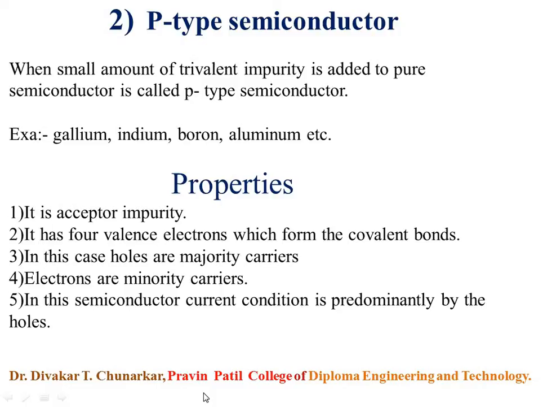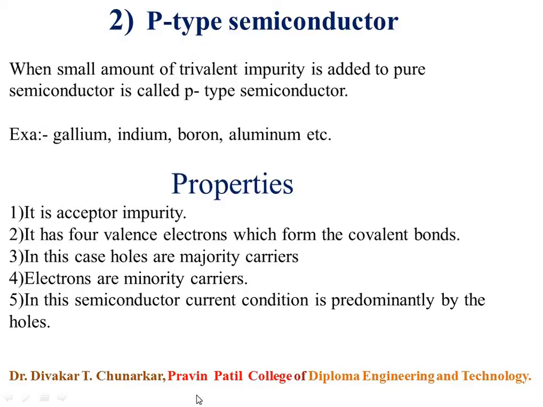P-type semiconductor has 3 valence electrons, keep in your mind, 3 valence electrons, which form the covalent bonds.